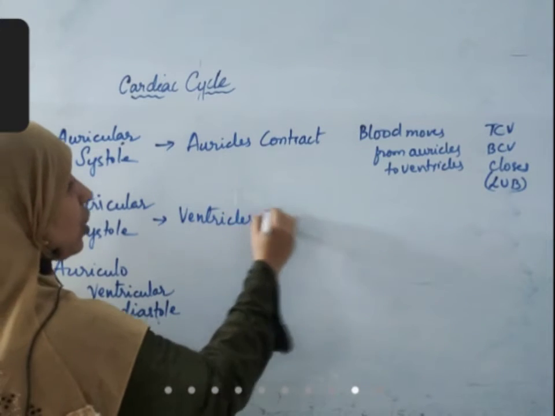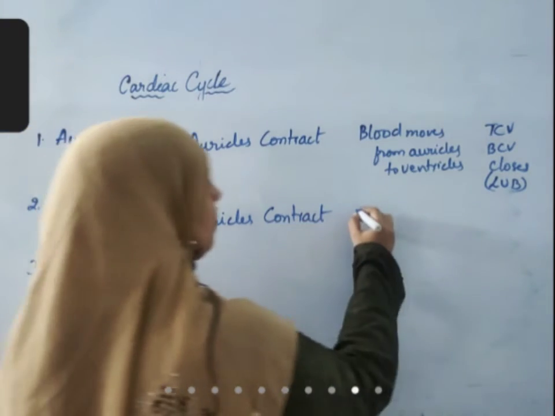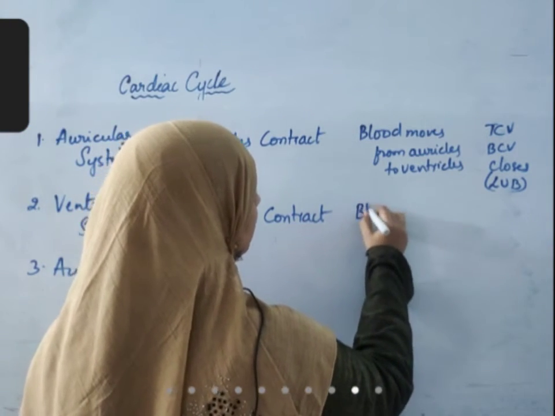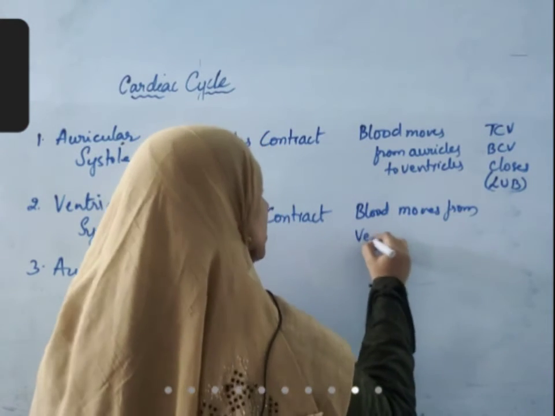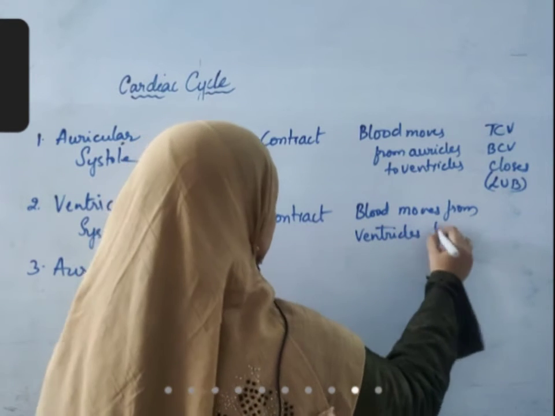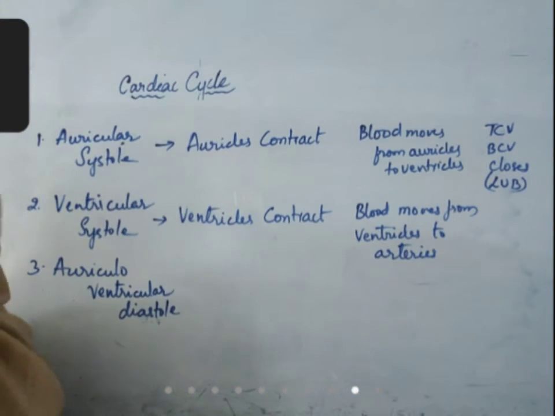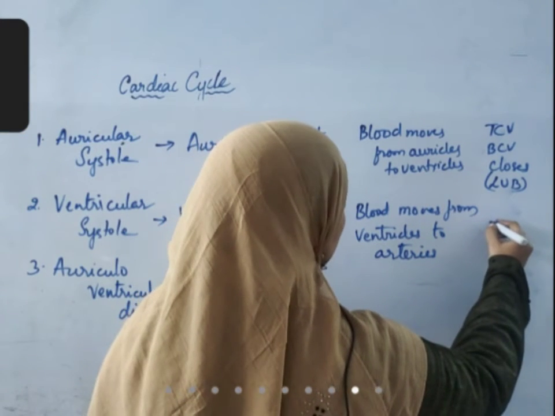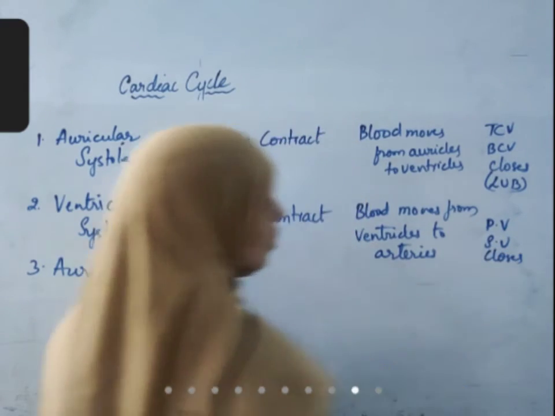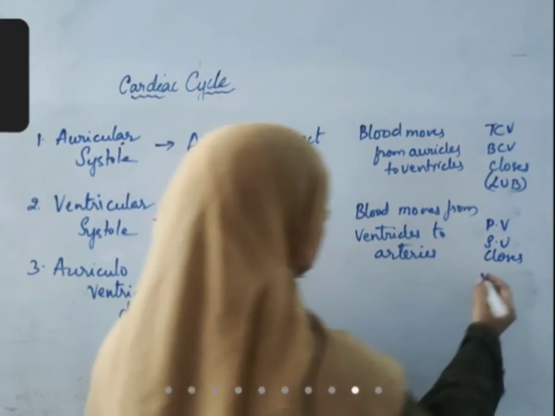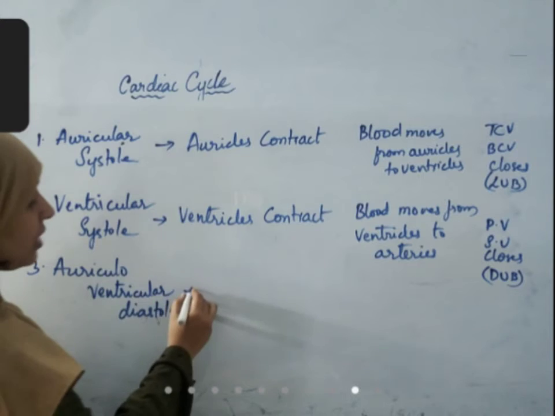What happens in ventricular systole? Ventricles contract. Blood moves from ventricles to arteries, pulmonary artery and aorta. Which valves will close here? Pulmonary valve and systemic valve closes. What is the sound that is heard? Dub sound is heard.